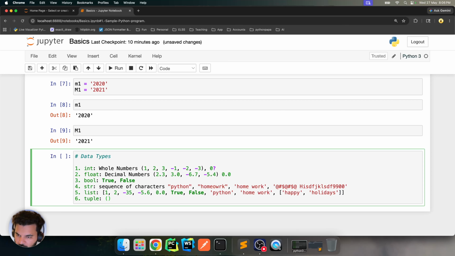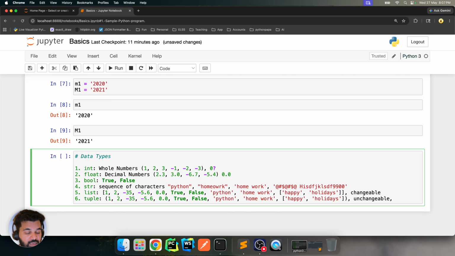Tuple starts with round brackets. It can contain similarly the same type of data. For example, I can just copy paste this to show you that a tuple can contain exactly the same data. The difference is that it is unchangeable. I'm using the word unchangeable because I believe we are all beginners here, and we want to use simple terms so that we get things in our mind instead of fancy words like immutable, mutable, right? All right. So this is changeable, but this is not changeable. Tuple is not changeable, unchangeable. Which means that I cannot change this Python to Java.